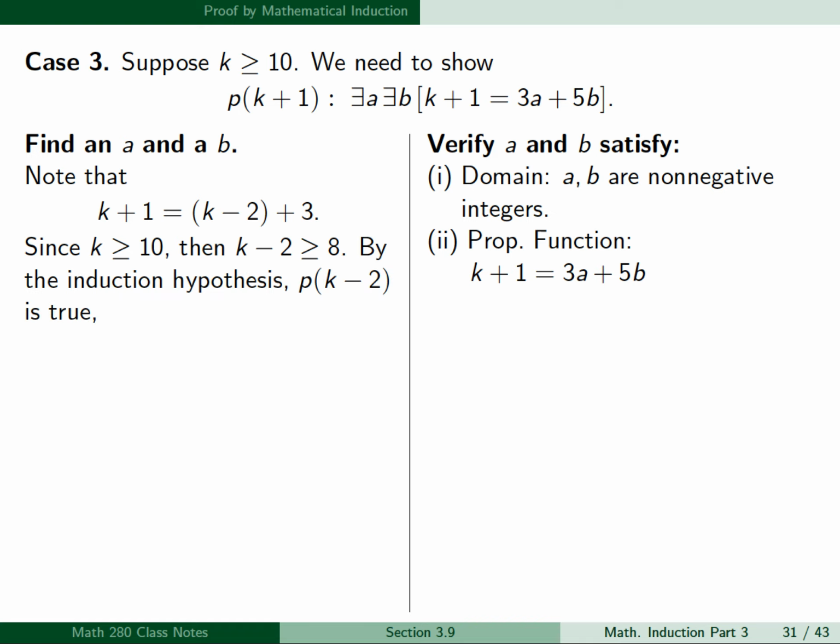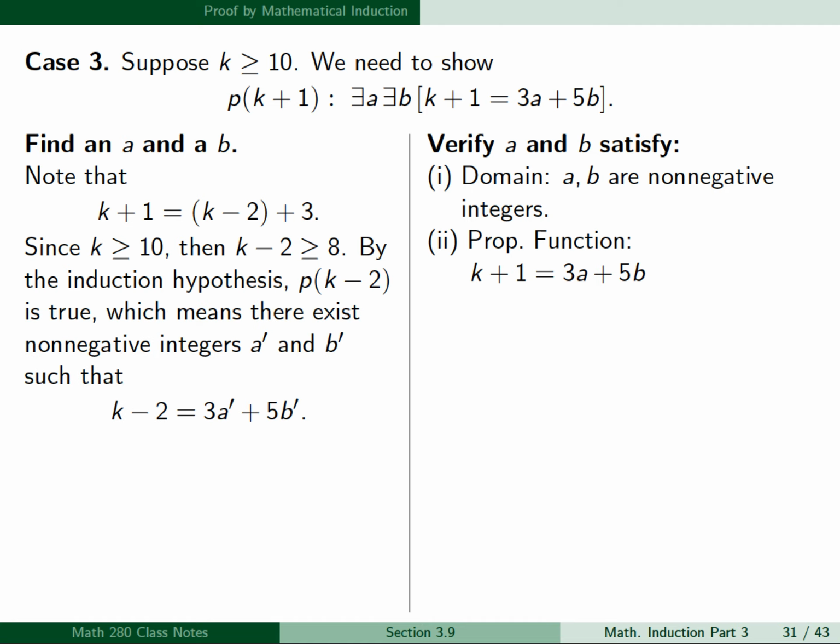So by the induction hypothesis, p of k minus 2 is true. So if you go back, for our induction hypothesis, we supposed p of 8, p of 9, all the way up to p of k are true. And since k minus 2 is greater than or equal to 8, then k minus 2 will be included in the numbers between 8 and k. So p of k minus 2 is assumed to be true.